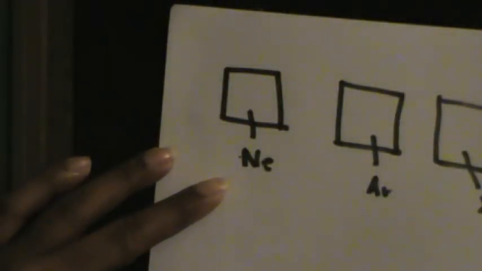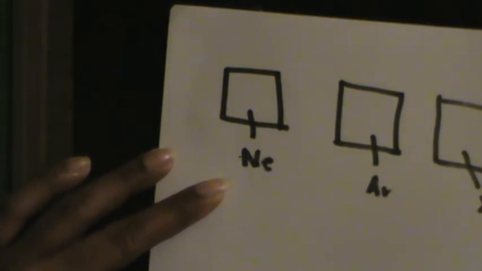Three systems, like this. I'll take this one to be completely of neon, this one of argon, and this one of xenon. Now I'm doing this for a reason.